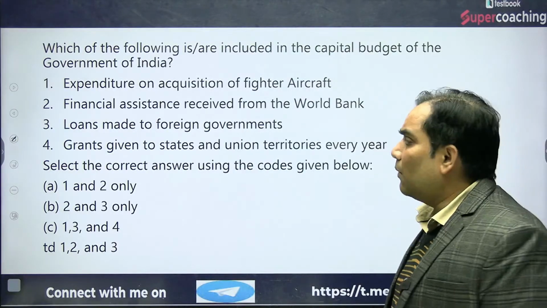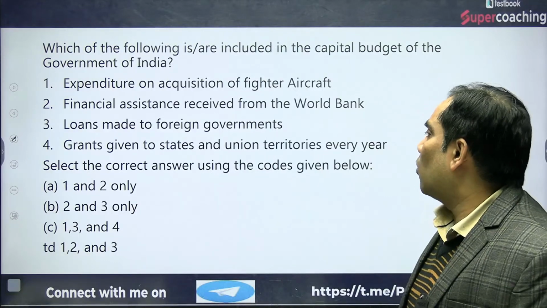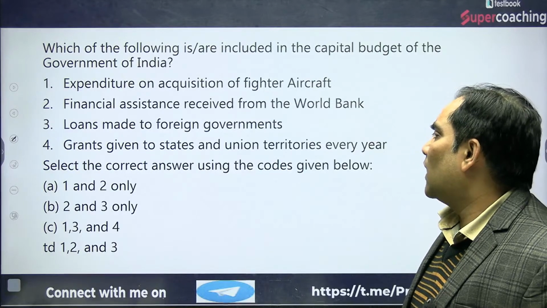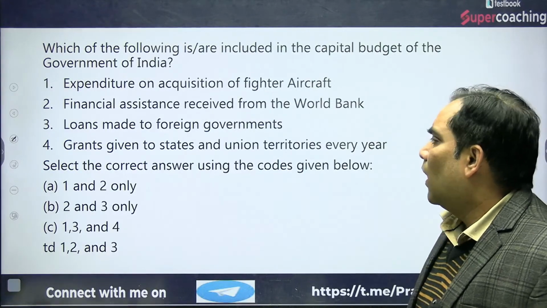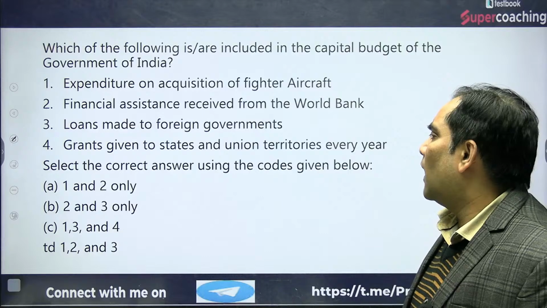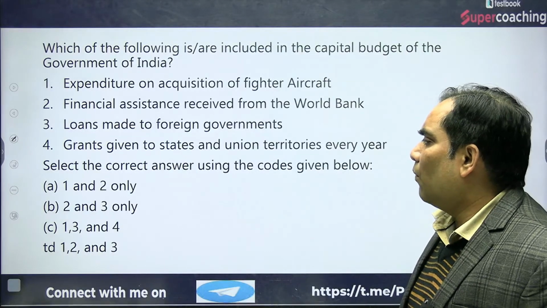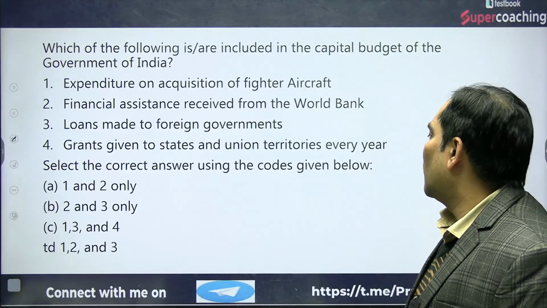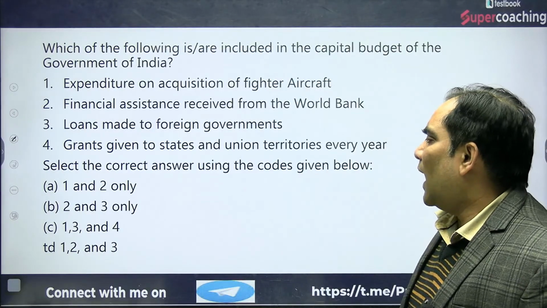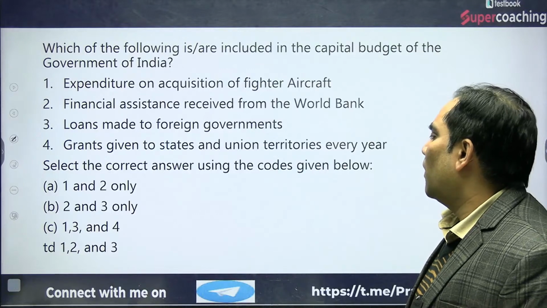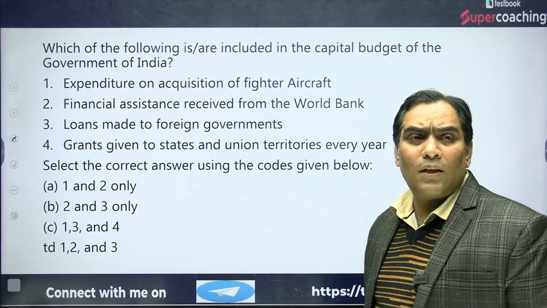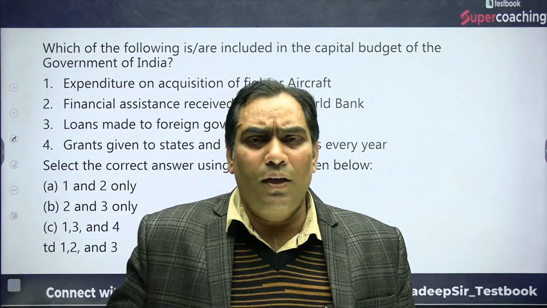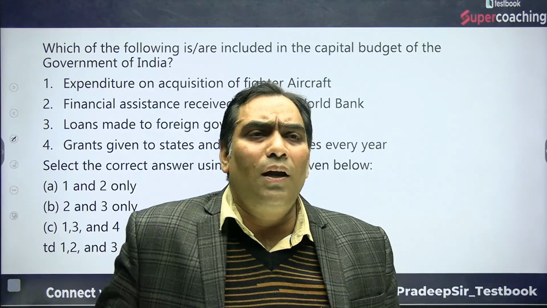Which of the following is or are included in the capital budget of the government of India? The very first statement is expenditure on the acquisition of fighter aircraft. The second option is financial assistance received from the World Bank. The third option is loans made by foreign governments. The fourth option is grants given to the states and union territories every year. Select the correct answer using the codes given below. Let me know the answer. Is there anyone who wants to attempt it?